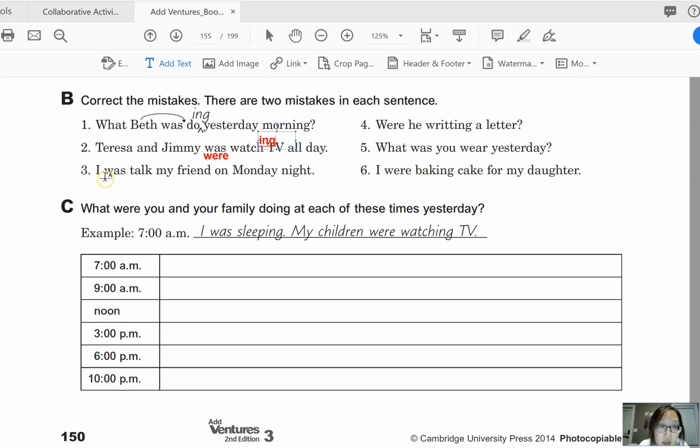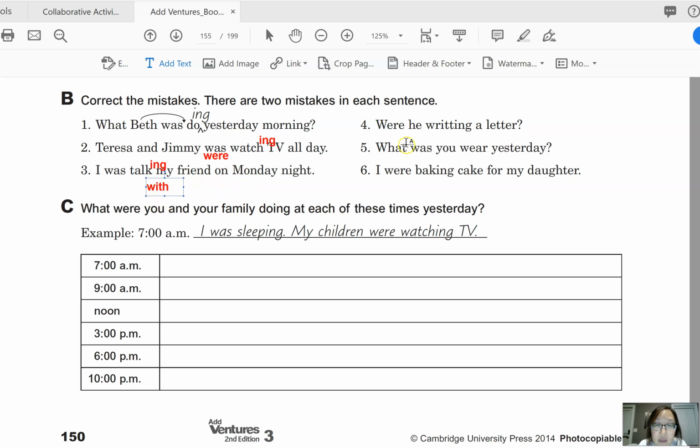And then number 3, I was talk my friend on Monday night. Okay, so in this case, same thing. We need to say I was talking. Now, something's missing. I was talking my friend on Monday night. You should include talking with my friend on Monday night. So I know it's a little bit confusing, but let me read it one more time. I was talking with my friend on Monday night. So you need this preposition.